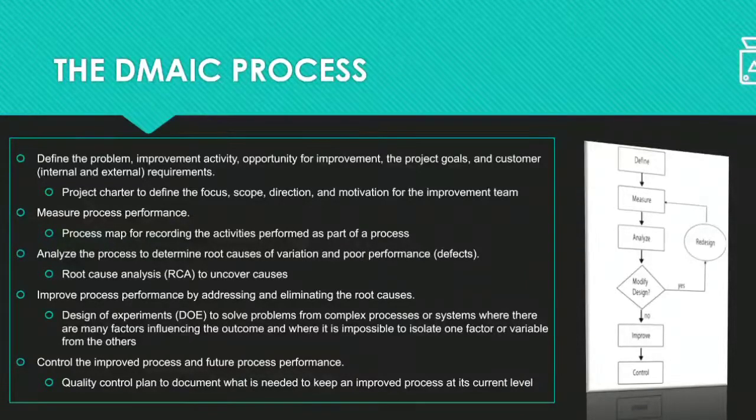Now let's next see the third stage, that is analyze. It means to analyze the process for determining the root causes of variation, and also to find out poor performance, like defects and any flaws. In that stage you need to analyze. For that purpose it uses a number of quality tools and documents, like RCA, that is root cause analysis, a document which uncovers the causes.